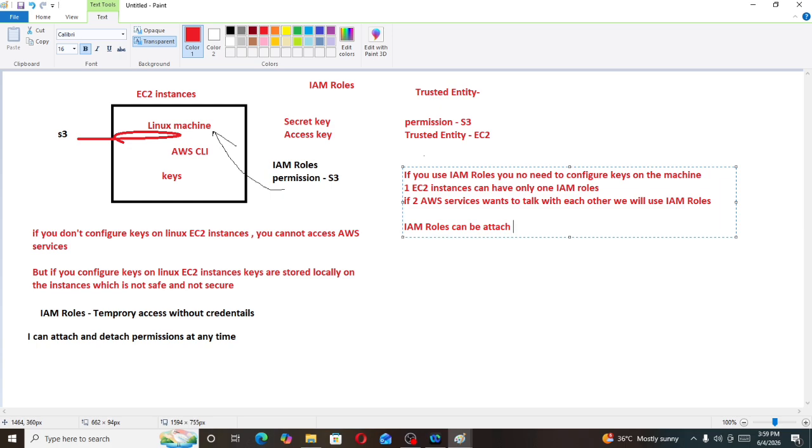So in short, what are IAM roles? IAM roles are nothing but temporary access without credentials. If you want to access any AWS service, we will create an IAM role. In that role, we give permission to that specific AWS service, and to whom we attach these permissions will be our trusted entity. These three points are important from the interviewer's point of view. If you use IAM roles, we no need to configure keys on the machine. One EC2 instance can have only one IAM role. If two AWS services want to talk with each other, we use IAM roles. IAM roles can be attached to any AWS service.